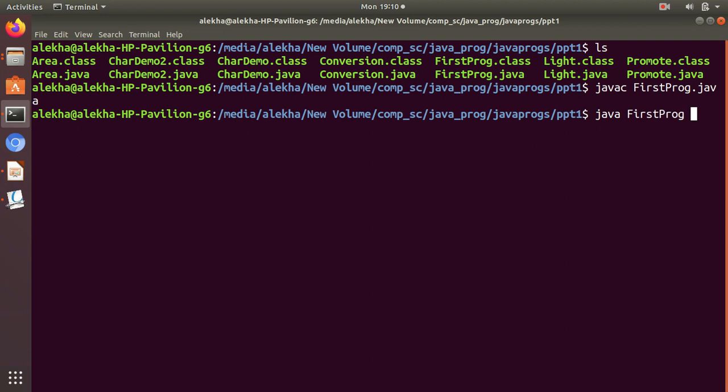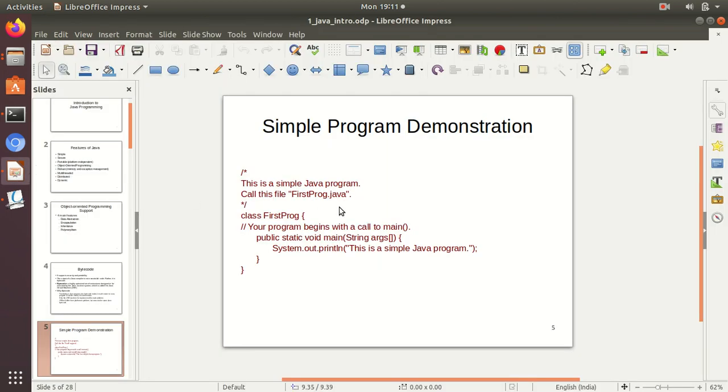When we compile the Java code, it will create the class file. The bytecode is a class file with the same name as the class. Here one thing we should note: whenever we create a simple Java program, the class which contains the main function is the same as the file name of our Java program, because we are going to run that class so that we can call its methods.